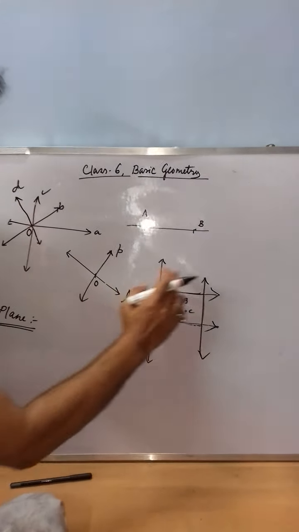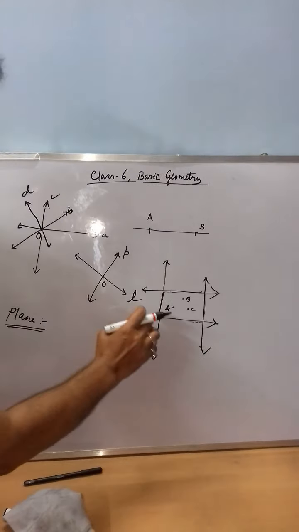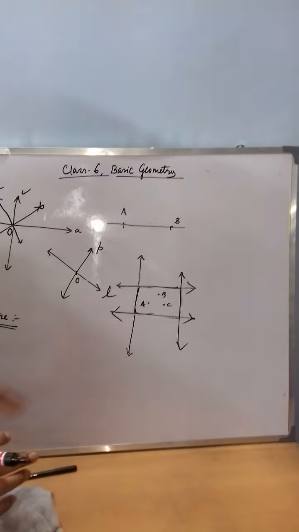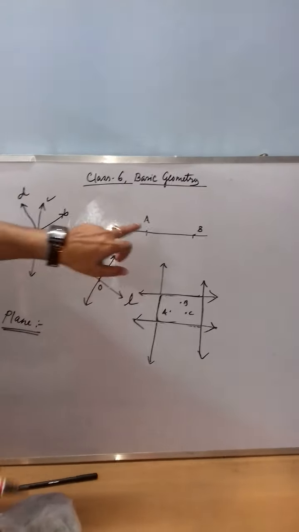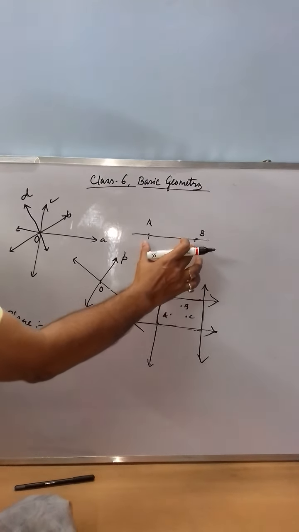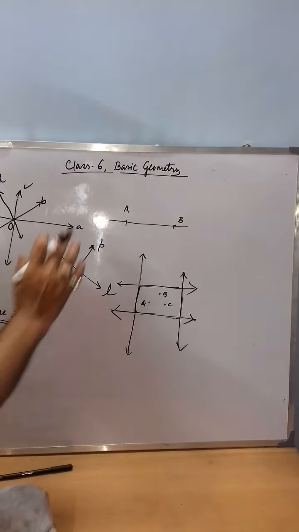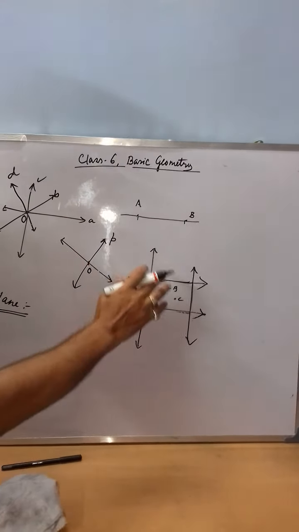So always mark at least three points, and these three points should not lie on the same straight line. Because this particular drawing is not representing a plane. How many points are there? Only two points. Two points cannot represent a plane. So you need at least three points.